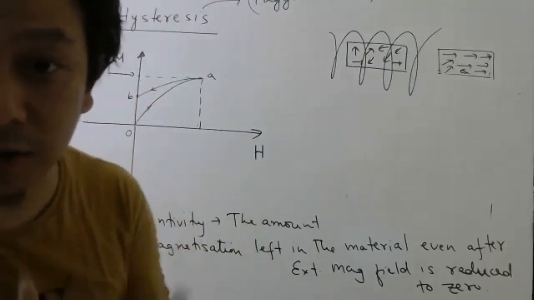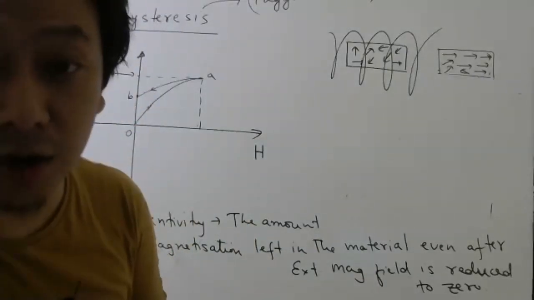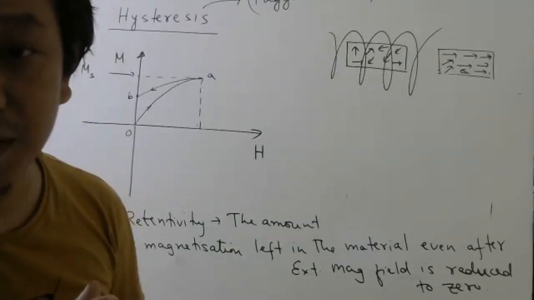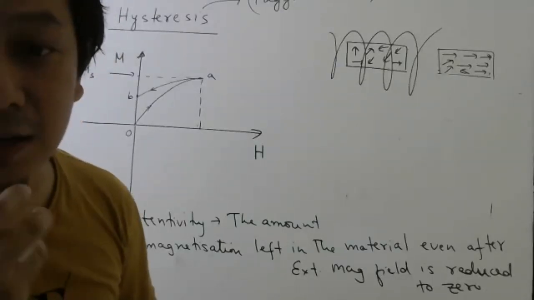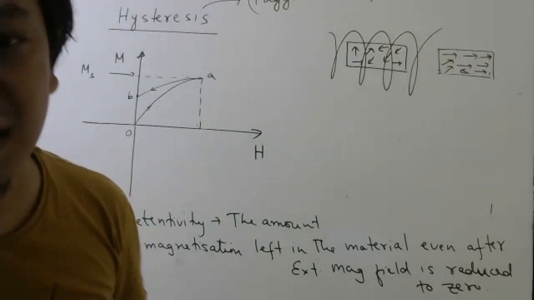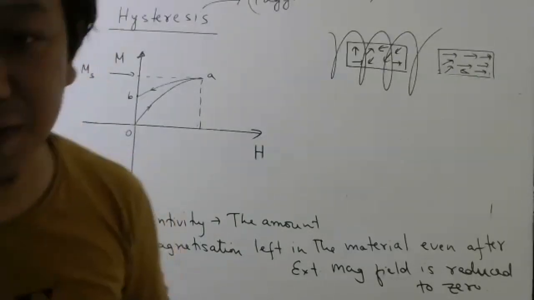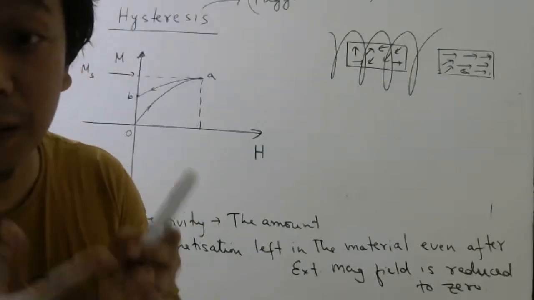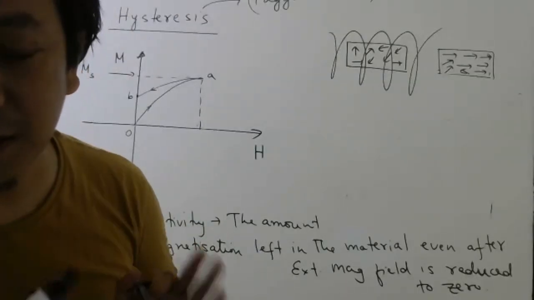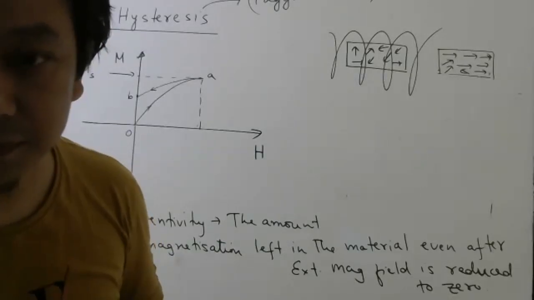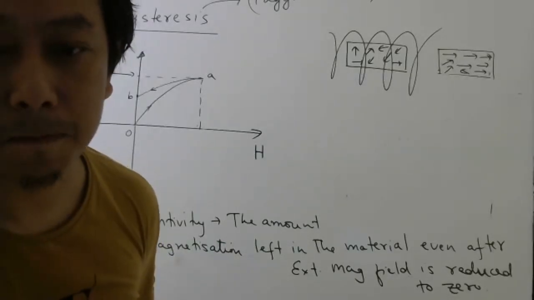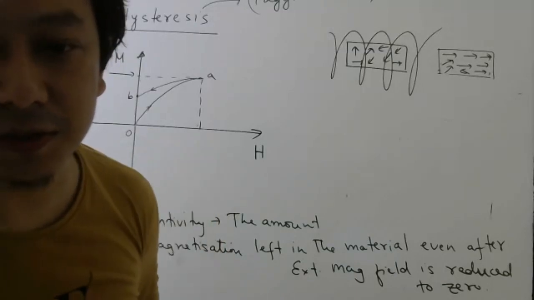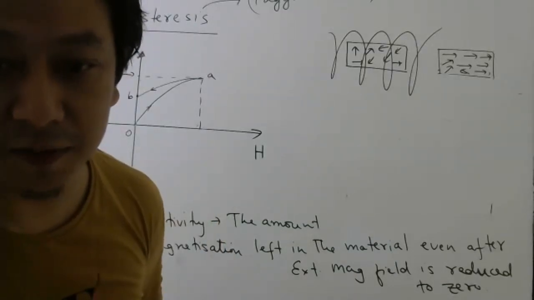So that is one of the very interesting and important properties of ferromagnetic materials. Because of this property, ferromagnetic materials are used as storage devices. Nowadays, I know many other things have come, but long back, ferromagnetic materials were used for memory storage. Are you getting the point or not? The graph is not complete, but till here, everybody understood, right?